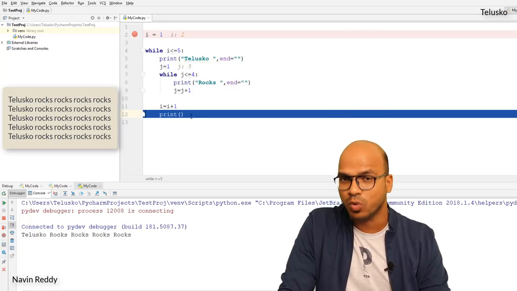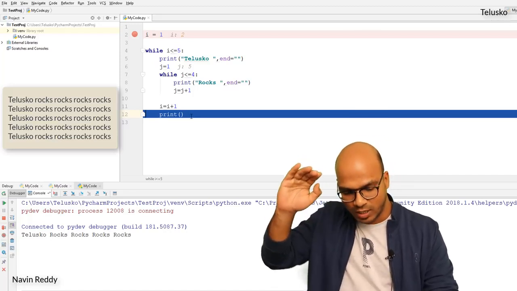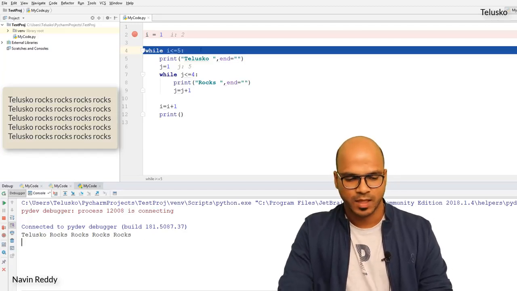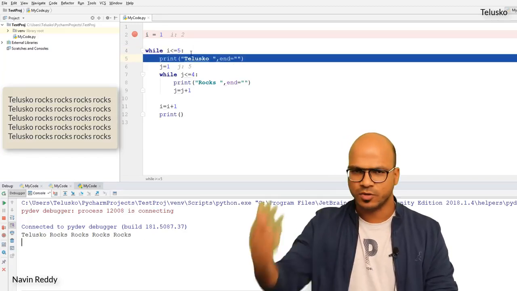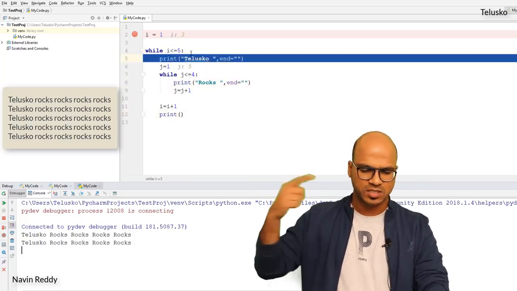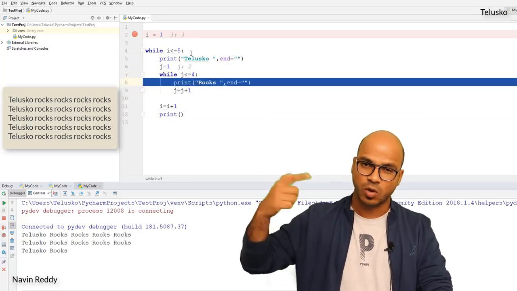And then since we are doing print, it will come on a new line. You can see the cursor now. Cursor is on a new line. I will say, it will continue, okay? So it will do the same thing which we have done till now. So if I go fast, see that. See the sequence. So this is how your loops are working.